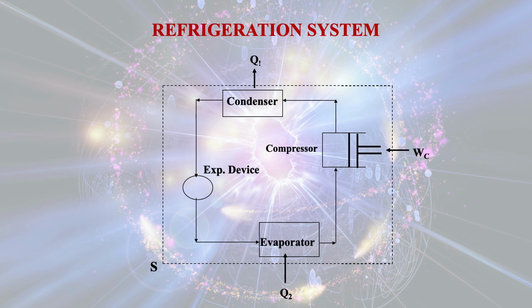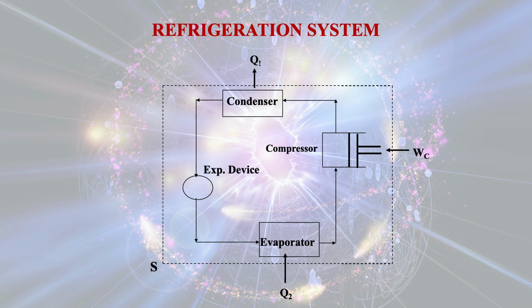With this high temperature, which will be more than the environment temperature, when it passes through the condenser, heat will be given out to the environment, because heat always flows from a high temperature region to a low temperature region.